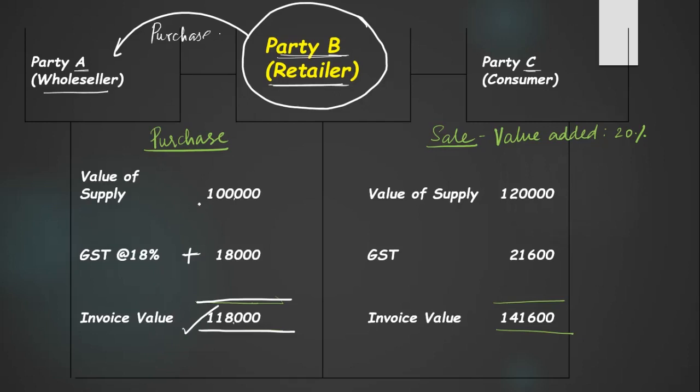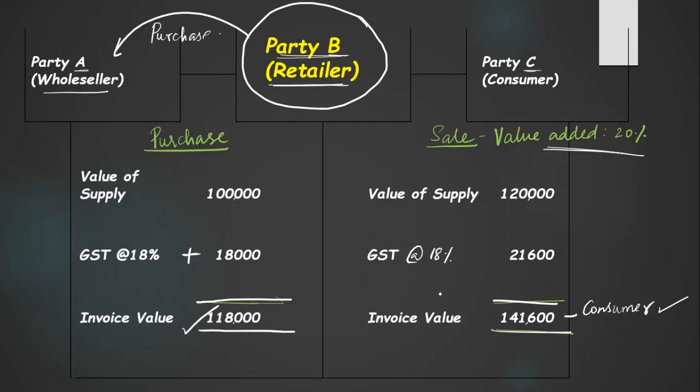Now, what happens? Value of supply is 1 lakh. He makes a value addition of 20%. That is 1,20,000. Now, he is collecting a tax of GST at 18%. 18% of 1,20,000 is 21,600. So the invoice value to the consumer is 1,41,600. This is the price that the consumer will pay. I hope I am clear.